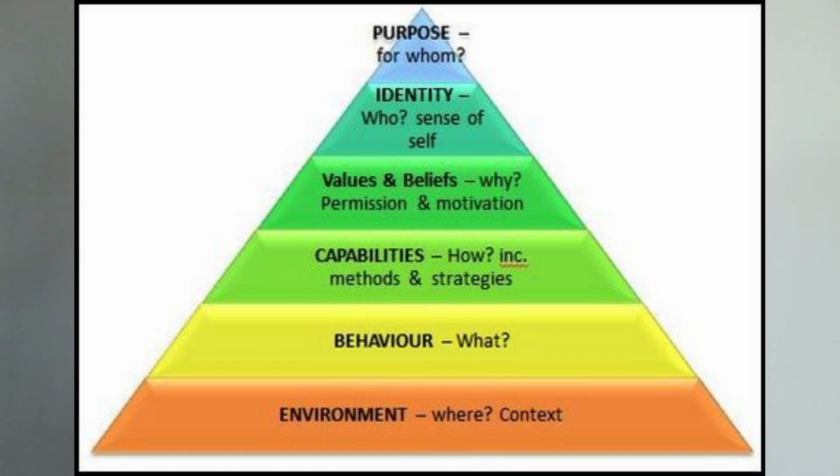Next up is behavior. This level focuses on observable actions and patterns of behavior. So it pertains to what an individual does or does not do. By modifying the behavior, individuals can achieve specific outcomes and improve their interactions with others.